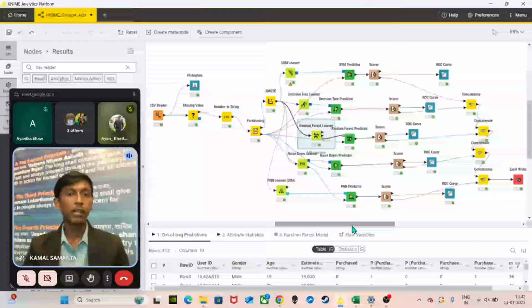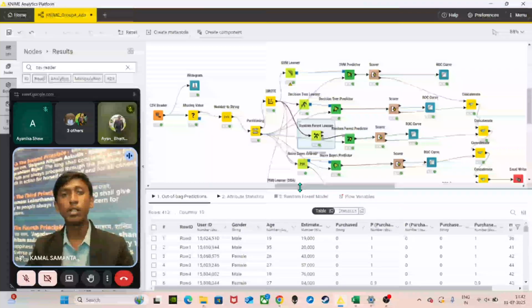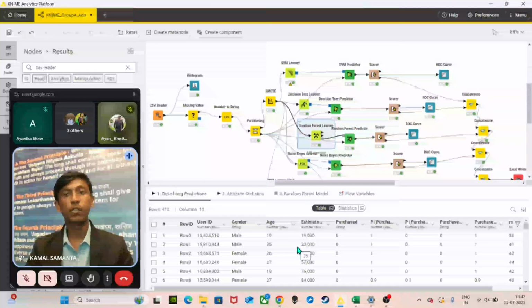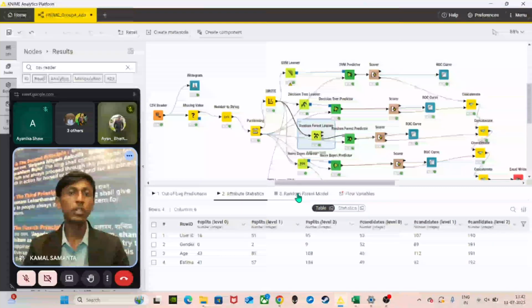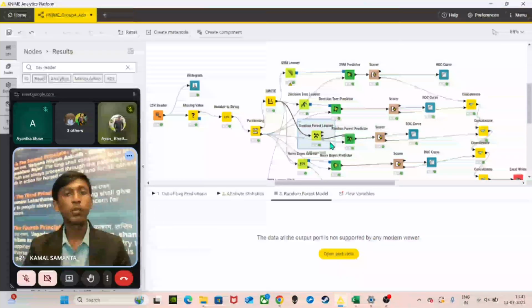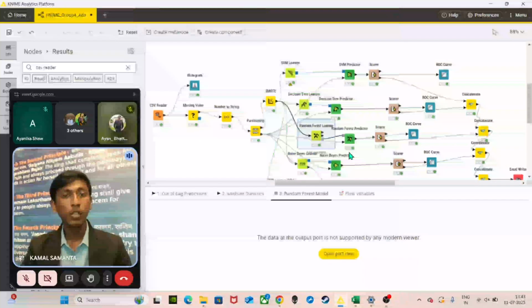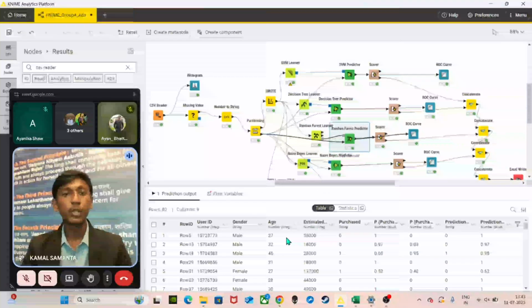We bring the random forest learner, which is basically used to train the model by creating multiple decision trees on different parts of the data and combining them to improve accuracy and reduce overfitting. Then we will connect the random forest learner to the SMOTE, and there will not be any changes in this, so only apply,